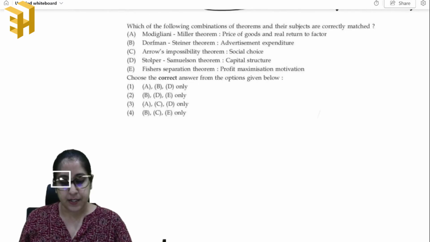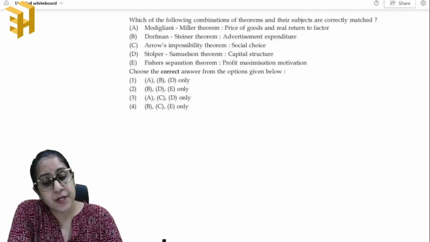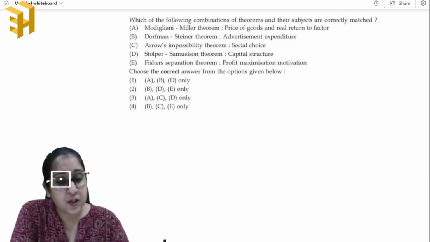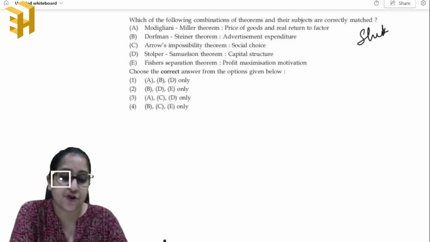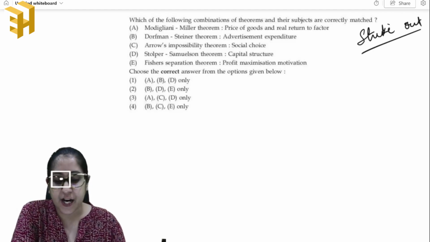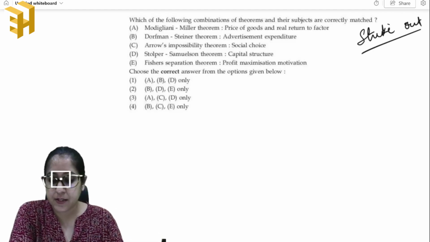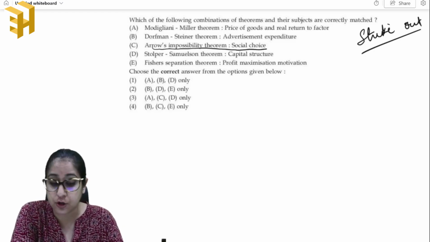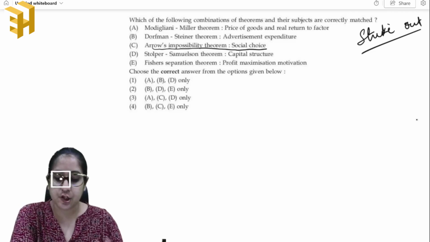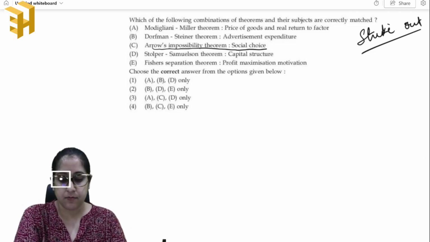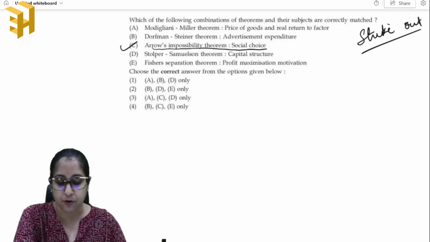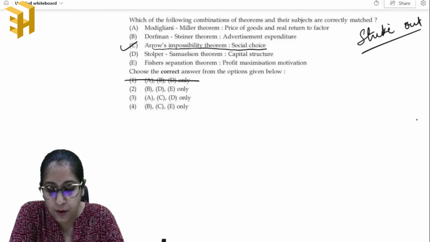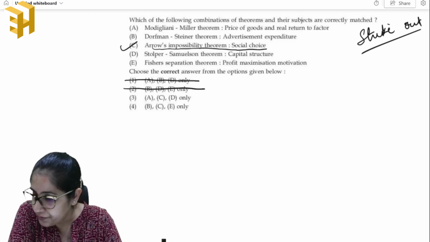Last question is, which of the following combinations of theorems and their subjects are correctly matched? Now in this question, we are going to use the strikeout method. Now what is the strikeout method? For example, first thing that we know is that Arrow's impossibility theorem is related to social choice, right? So C has to be there. C is the right thing, right? Match the following. So C has to be there in the options. So it is not there in option 1. It is not there in option 2, right?